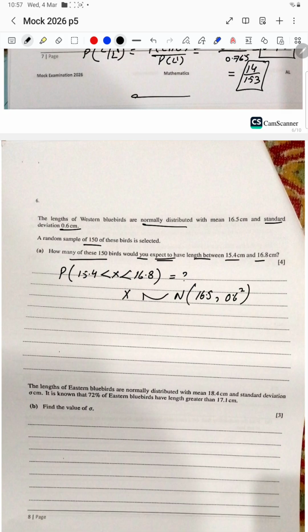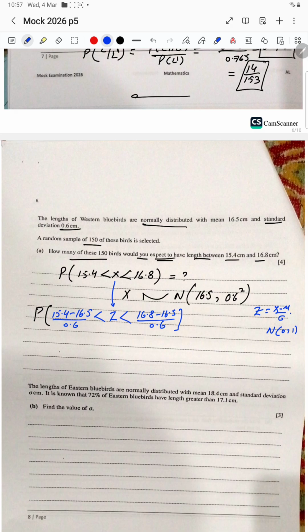Okay, here I need to change this into a standardized variable, so I can write the standardized variable formula, which you know well. I will write it for you. Z is equal to x minus mu upon sigma, normally distributed with mean 0 and variance 1. So here it means 15.4 minus mu, which is 16.5, divided by sigma, which is 0.6, and this x changes into z, less than 16.8 minus 16.5 divided by 0.6. We have to calculate this one.